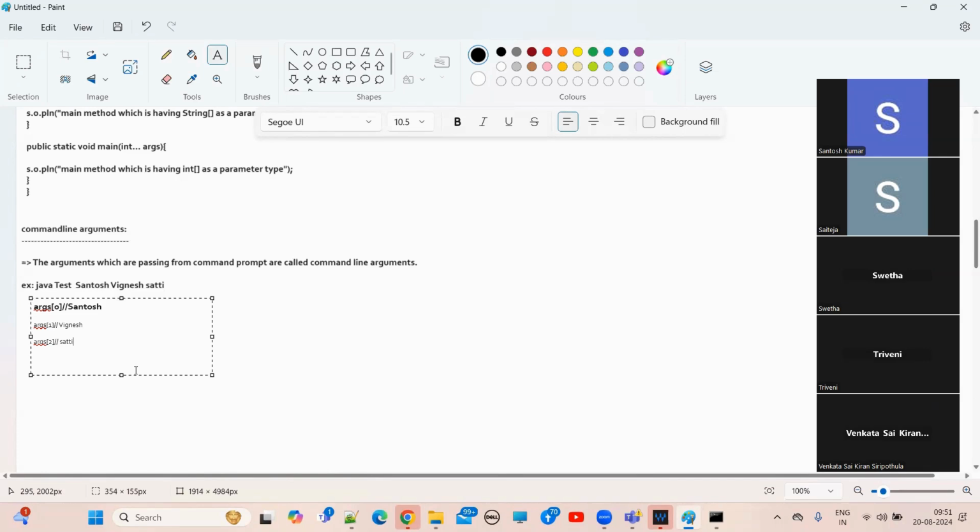We will complete, guys. Only two examples, that's it. We'll complete in 5 to 10 minutes. So now these are command line arguments.